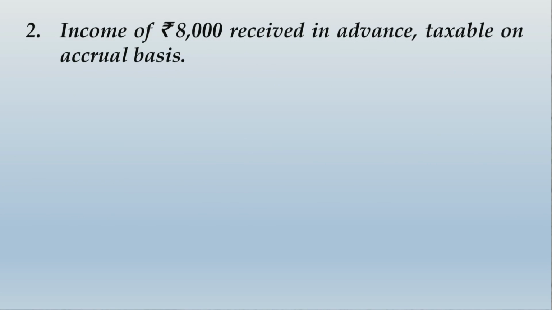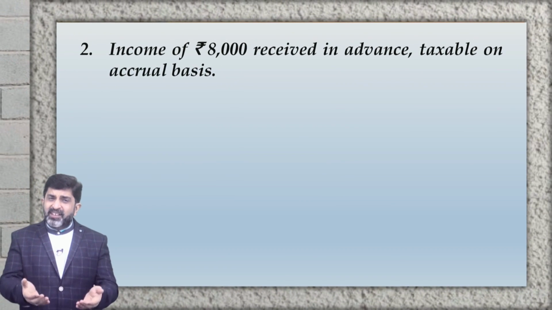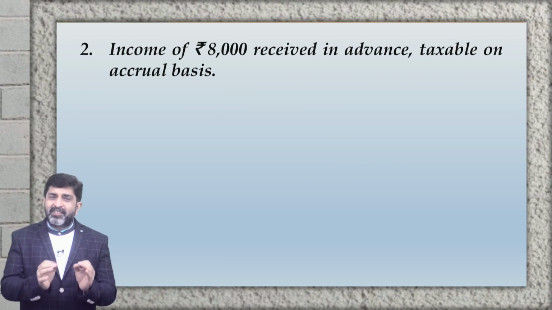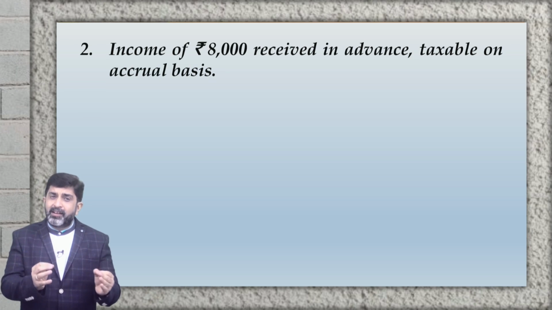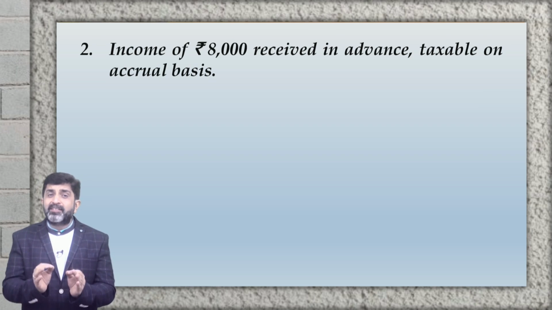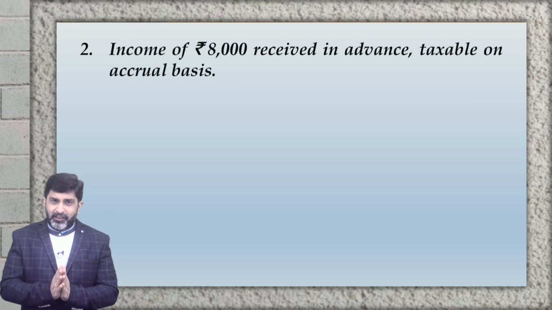Income of rupees 8,000 received in advance, taxable on accrual basis. So again we find that there is an income which is received in advance. As per financial records, the revenue will not be recognized and the company would simply recognize a liability towards advance income. That means the carrying amount of the liability would be rupees 8,000.